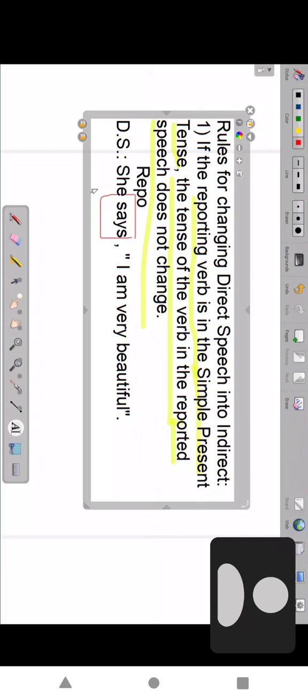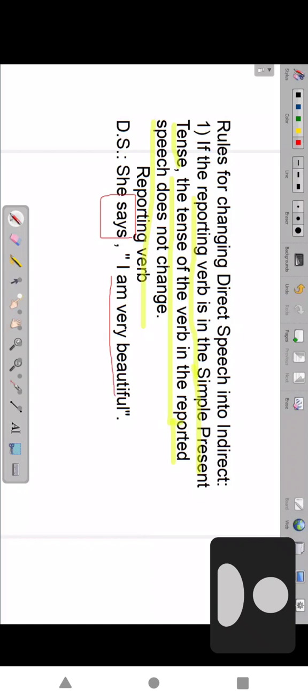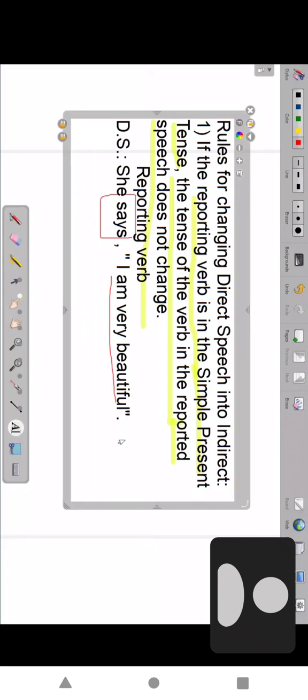So the reporting verb is in simple present tense. What is simple present? Subject plus verb 1. For third person singular, s or es. I say, we say, you say, they say, he says, she says, it says. If it is there, don't change the tense here. "I am very beautiful" is simple present. Here also, the same we write.